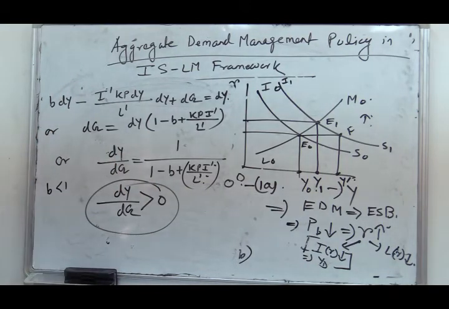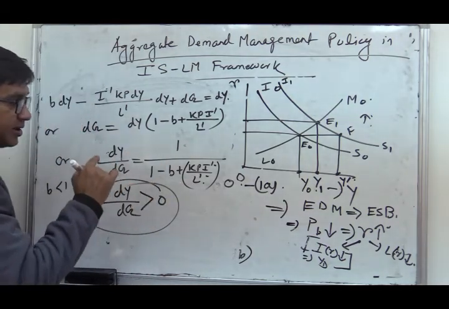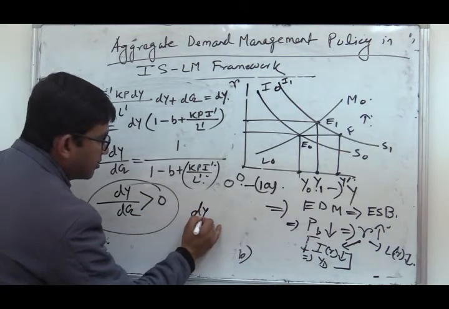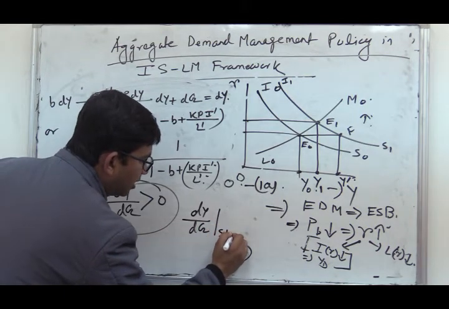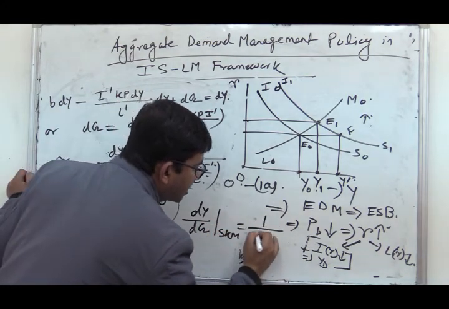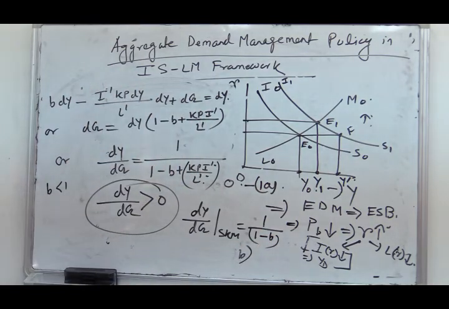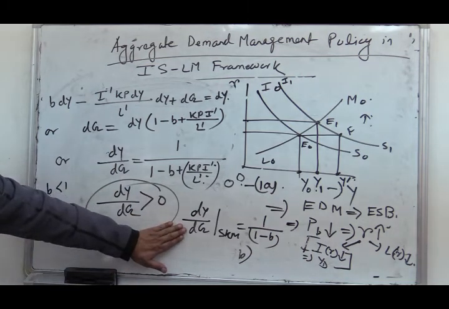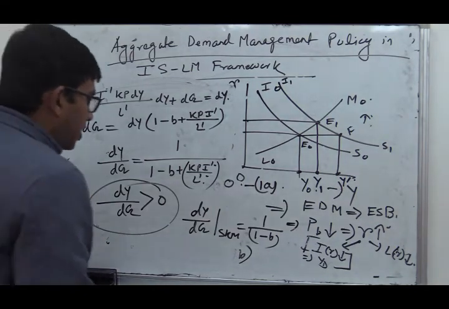Now, this is the time to compare the value of this multiplier with the government expenditure multiplier in the simple Keynesian model. We know that the government expenditure multiplier in the simple Keynesian model equals 1 divided by 1 minus b. So we can definitely say the value of this multiplier is less than the value of the multiplier in the simple Keynesian model. The question is why?